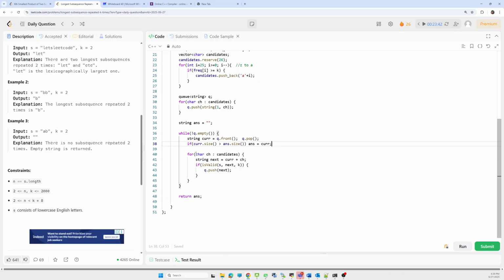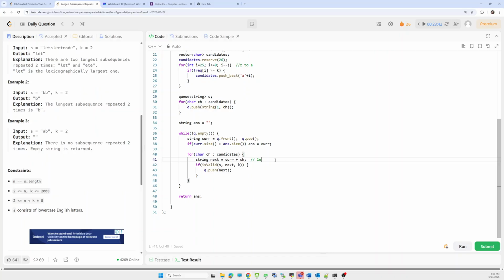Then we have to iterate over all the candidates. Now we will append the candidate to the current string. Let's say our current string is l, then we'll append e, then we'll append t, and so on.